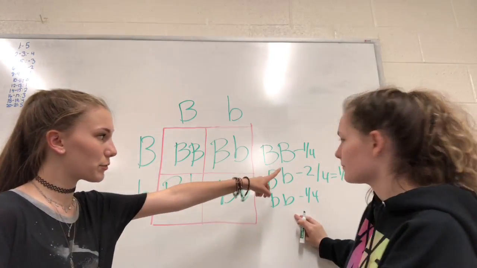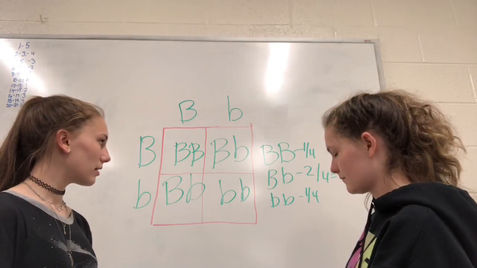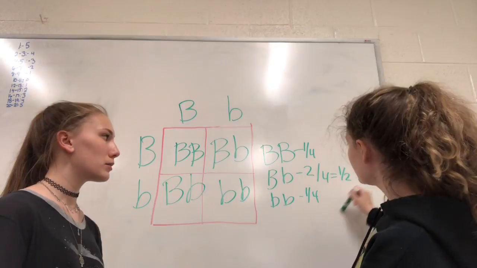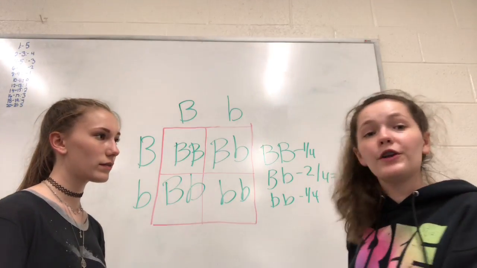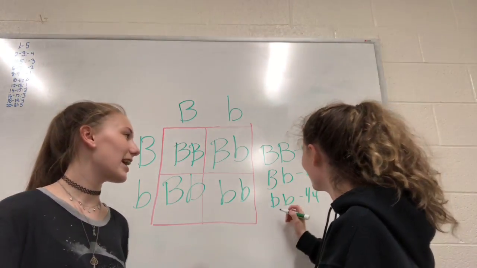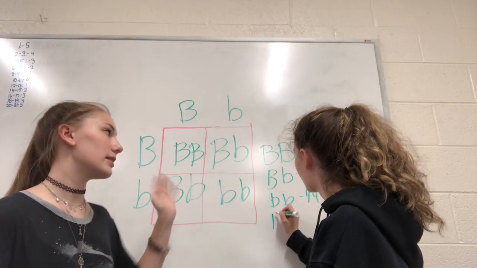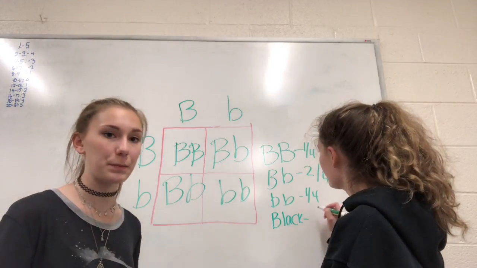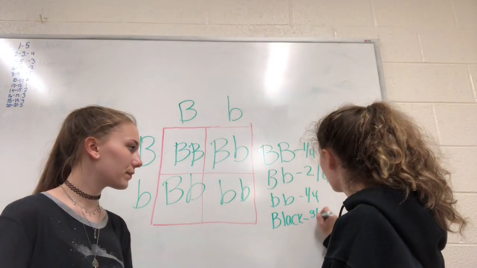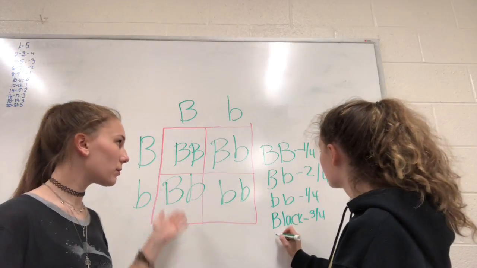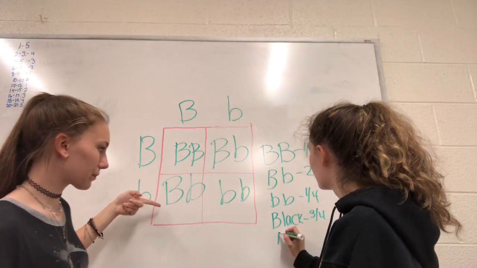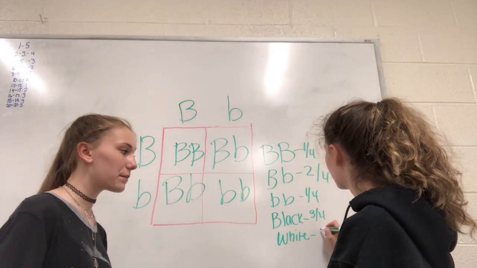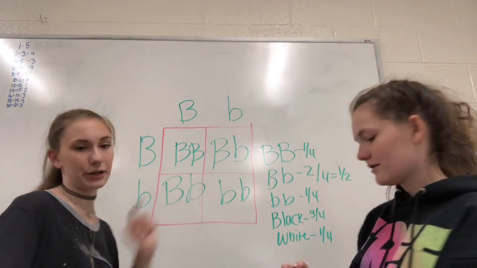So if you translate these into percentages, it shows you the percent of possibility that this parent will have. These are the possible genotypes, but then we can do the possible phenotypes, which is the physical characteristics. The heterozygous alleles and the homozygous dominant alleles will both show the black phenotype. So 3 out of 4 of them are black, which would be these three, which is 75%. But only 1/4 of them will be white, which is 25%, and that's this one down here.